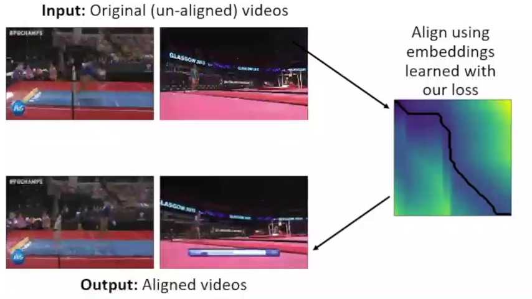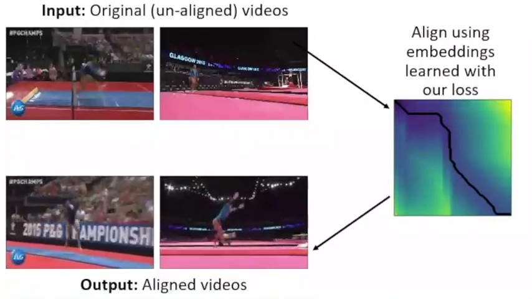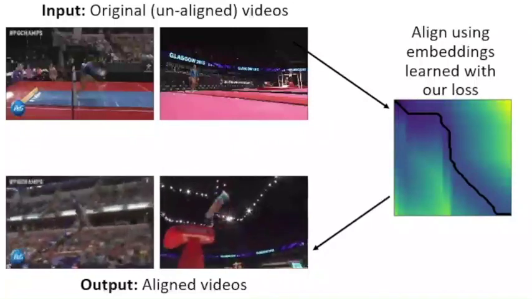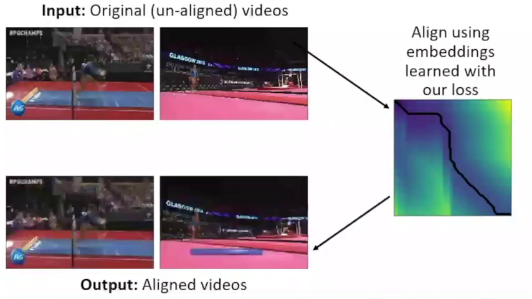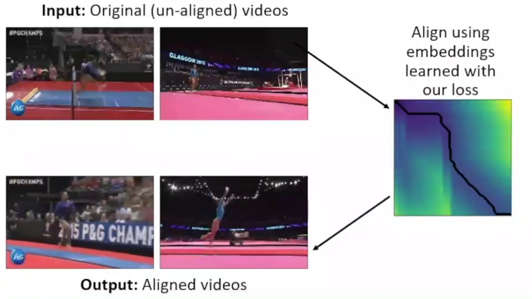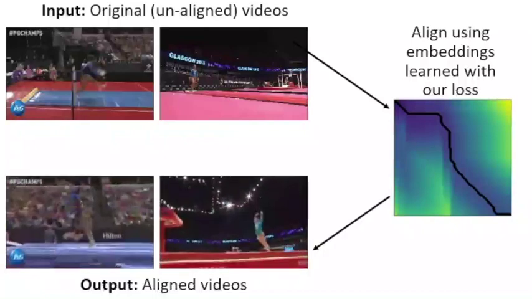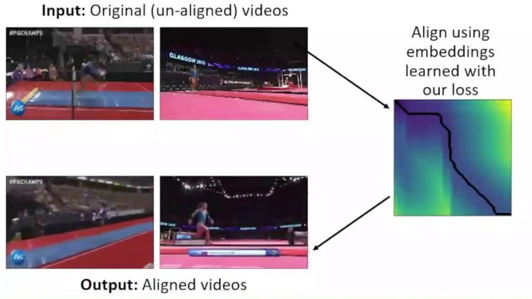Note here that the obtained alignment learns to skip over the close-up frames as they don't exist in the video on the left, and to make up for skipping those frames, the gymnast on the right now pauses before jumping in order to allow the gymnast on the left to catch up and reach the same phase of the action.